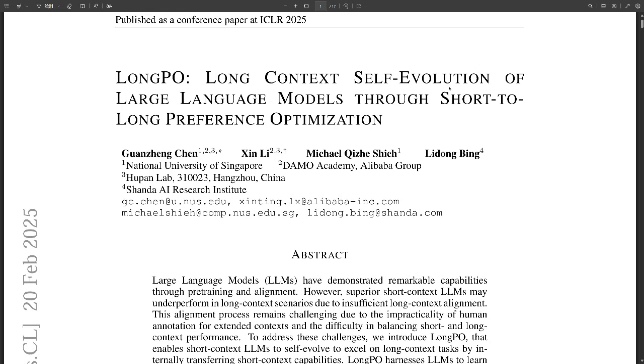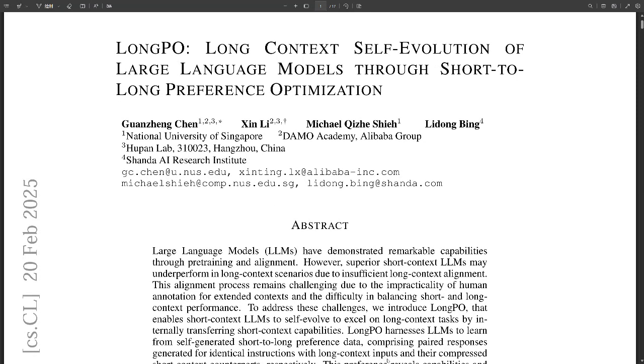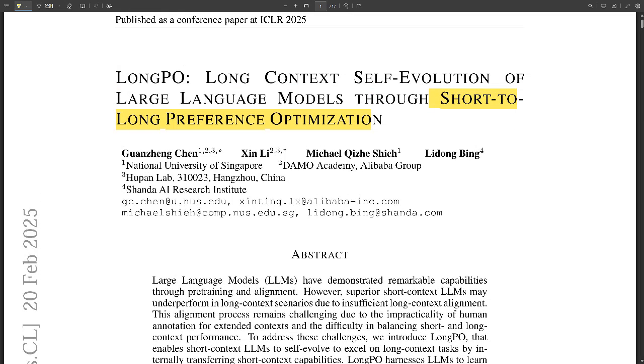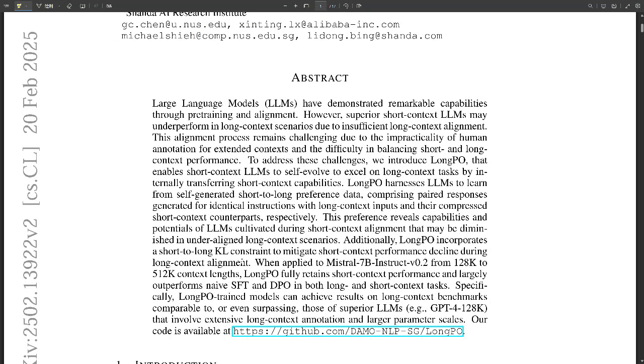It's called LongPO, Long Context Self-Evolution of Large Language Models Through Short-to-Long Preference Optimization. Okay, LongPO. Sounds complex. Well, the idea is that current methods just aren't that great at making LLMs good at short and long contexts. They're usually only good at one or the other. Like an athlete who's great at sprinting, but couldn't run a marathon. Yeah, a good analogy. And that's where LongPO comes in. It's a new approach, using the LLM's strengths with short contexts to help it get better at the longer ones. So like self-evolve. Exactly, self-evolve.